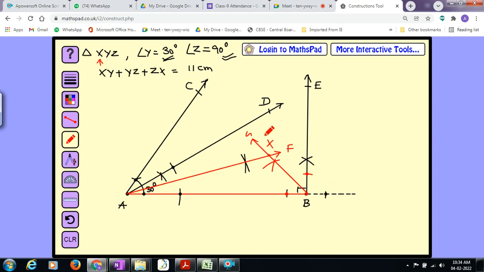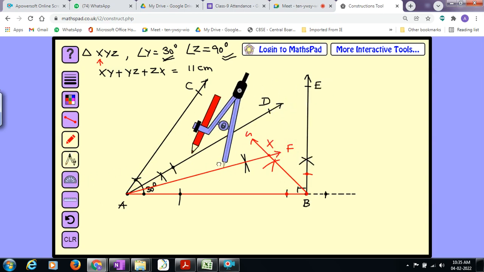30 degree and 90 degree. The two rays meet at some point. I named it as X. Now the next part is I am going to construct a perpendicular bisector of AX. Also I'll draw the perpendicular bisector of BX. First, the perpendicular bisector of AX.